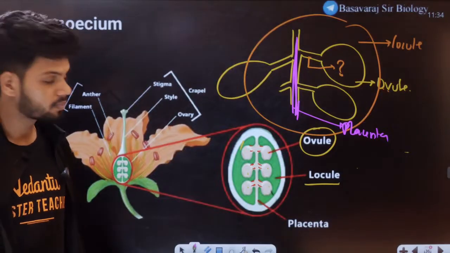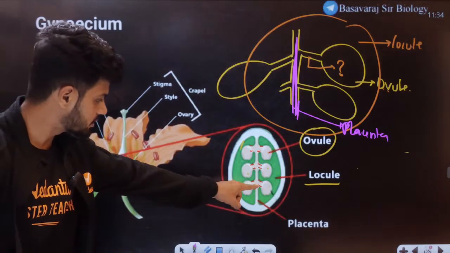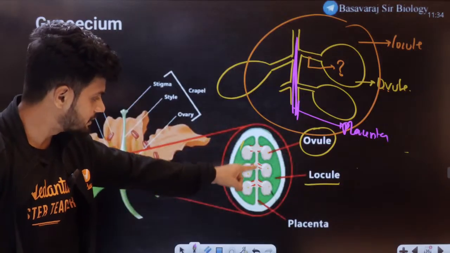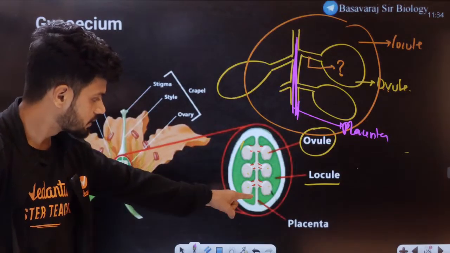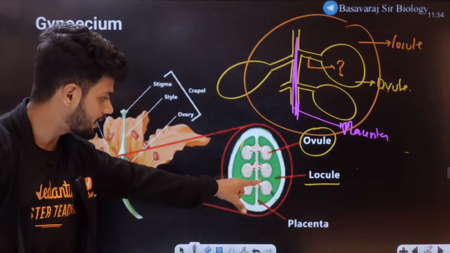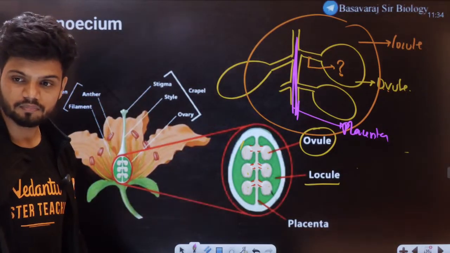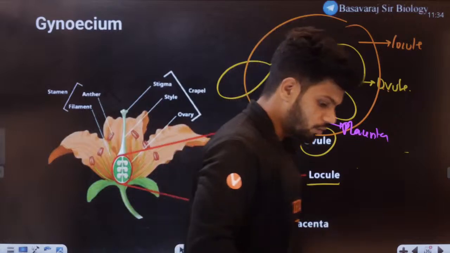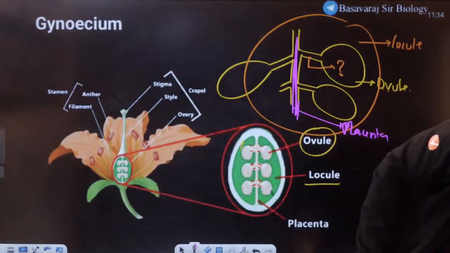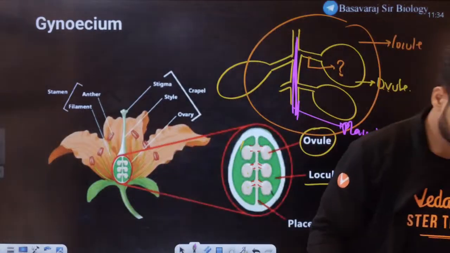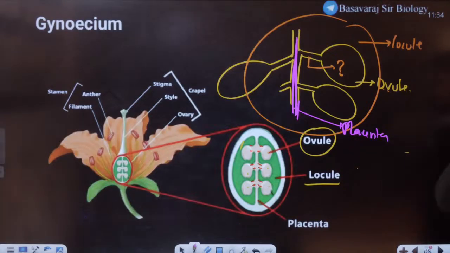Anyone who can tell me what the stalk is called?